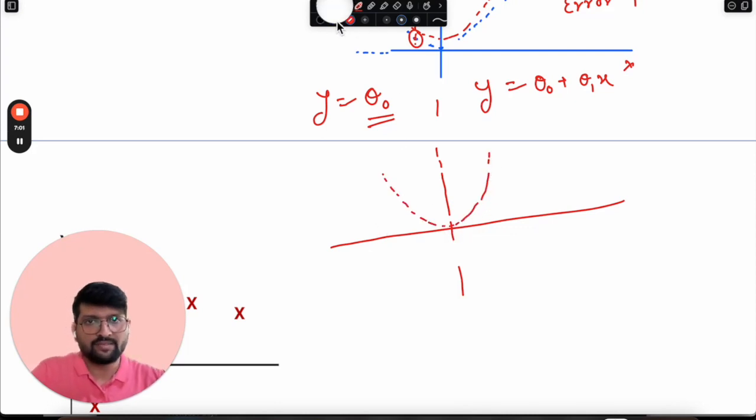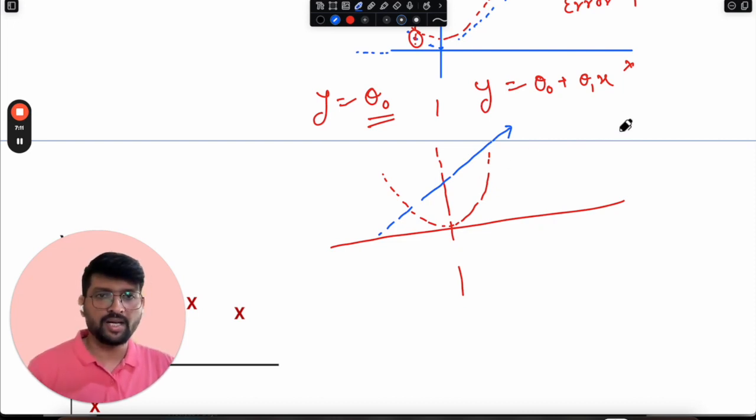Suppose we will have the prediction something like this. Still, do you think that the error between the actual values and the predicted values will be lesser? No, definitely not. Because for this particular value, the predicted value is around here, but the actual value is here. So still the gap is very wide, right?